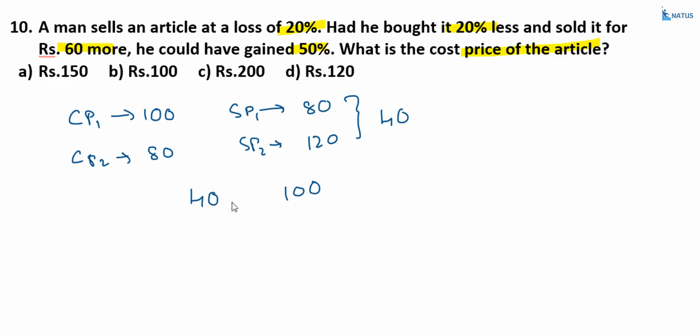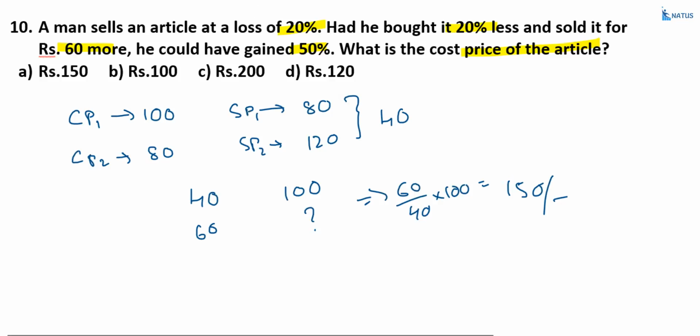Then the cost price is equal to 100. But according to this condition, what is the difference between the two selling prices? That is equal to 60. Now what happened? So that is equal to 60 by 40 into 100. So this is equal to 150 rupees. Option D is the correct answer.